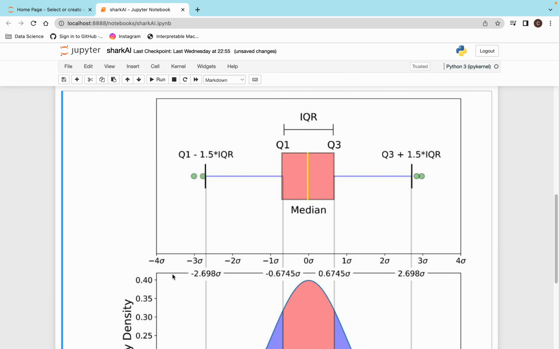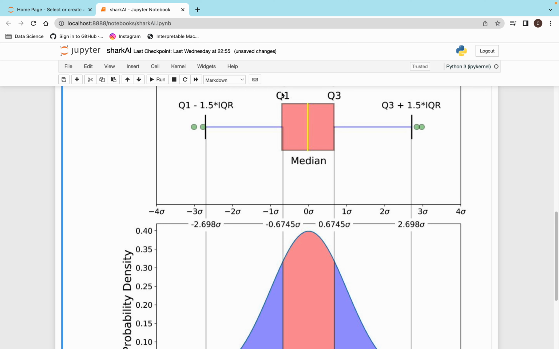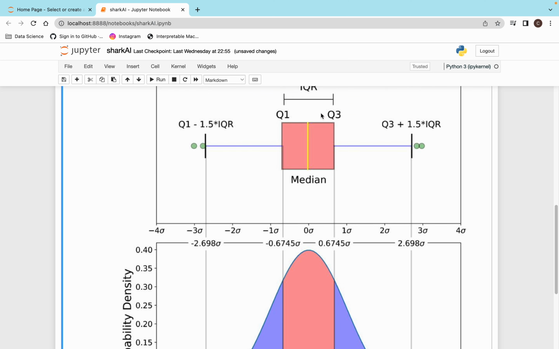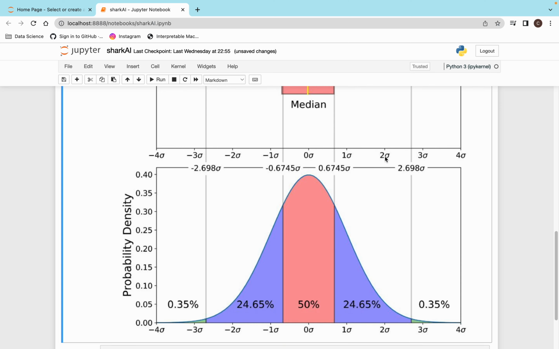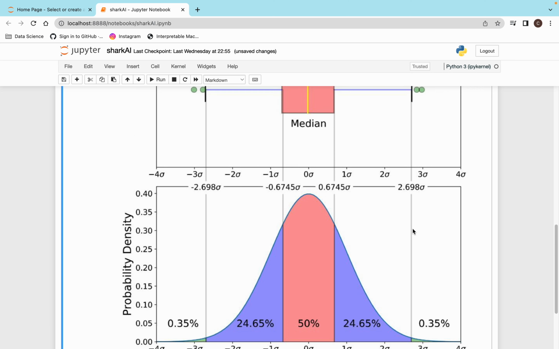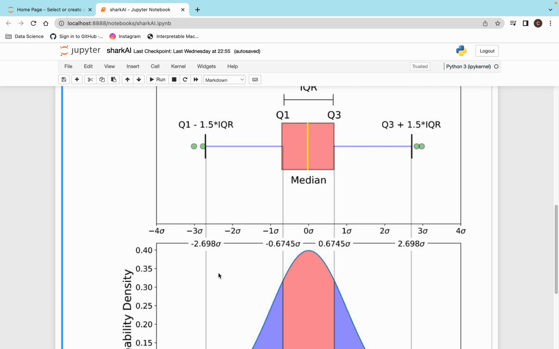I also explained the box plot, so you can relate this with the box plot too. Within the interquartile range, it covers 50% of the data. IQR is basically your interquartile range, which is Q3 minus Q1. If you add 1.5 IQR to quartile 3, it will nearly give you the 3 standard deviations. Within the 3 standard deviations, a little bit less, but that's okay.